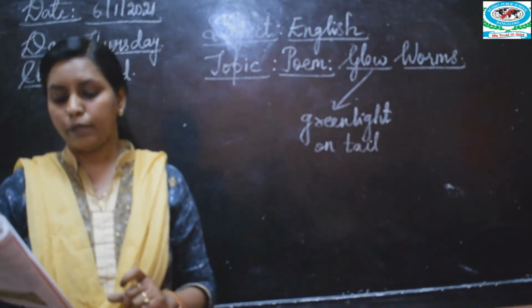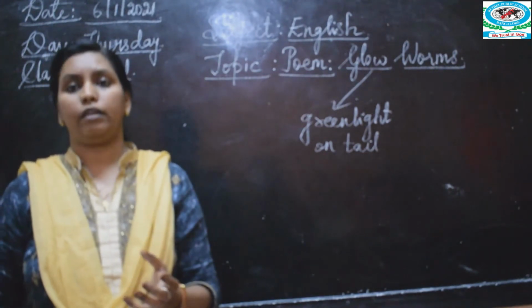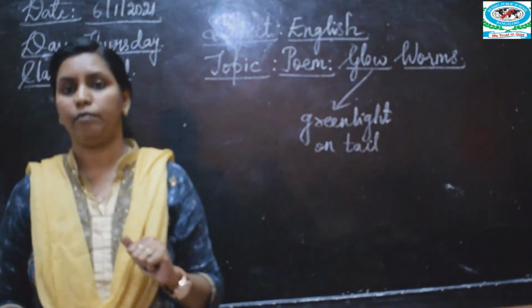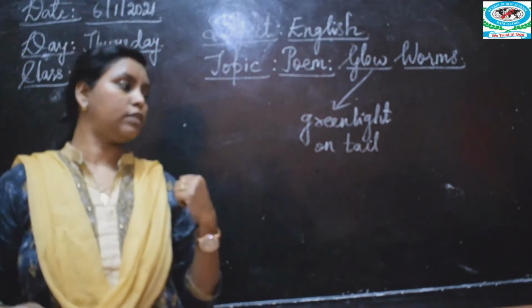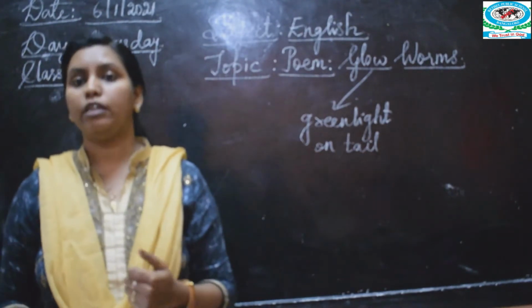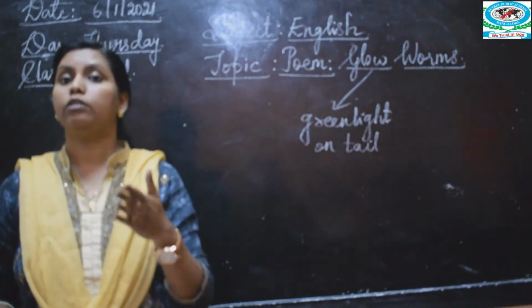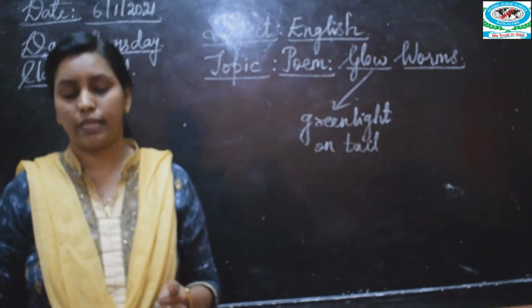The light you emit from your back. He is telling again the light which you are emitting, which you are giving out from your back, that is at the end of the tail. He is telling it's not for you because you can't see your back, isn't it? Can you see your back, children? No. So you cannot see your back, so you are emitting that light for others and not for yourself.